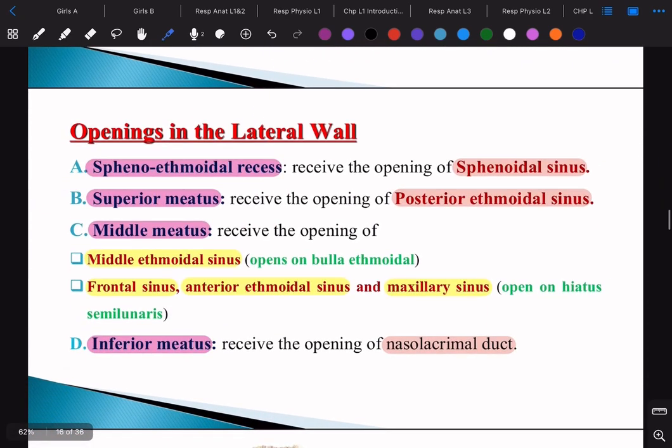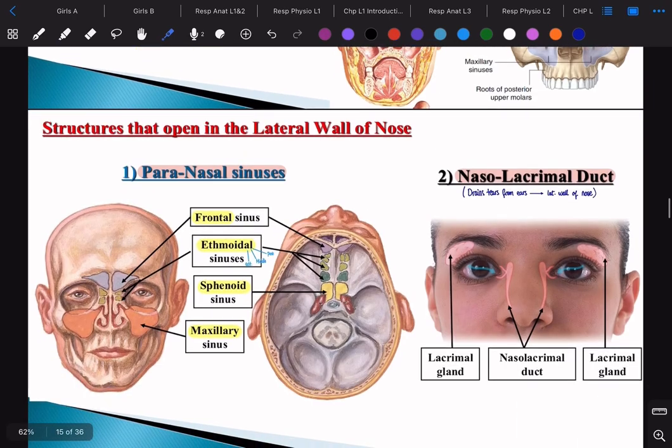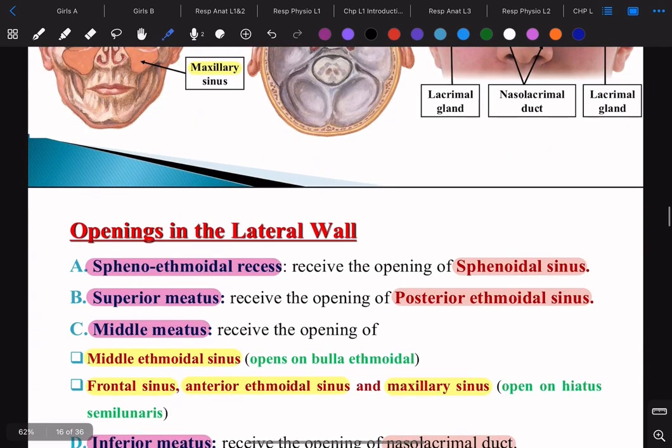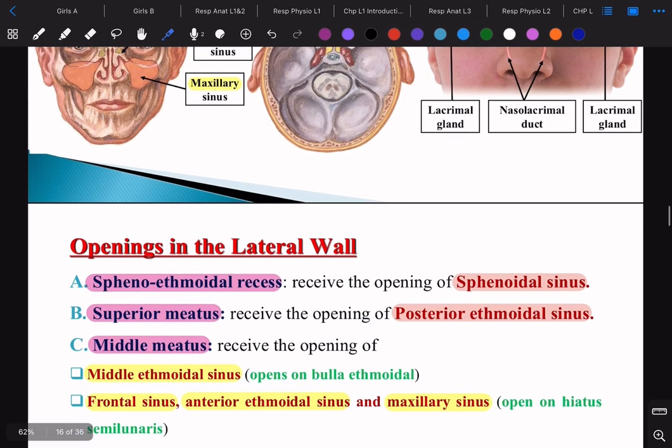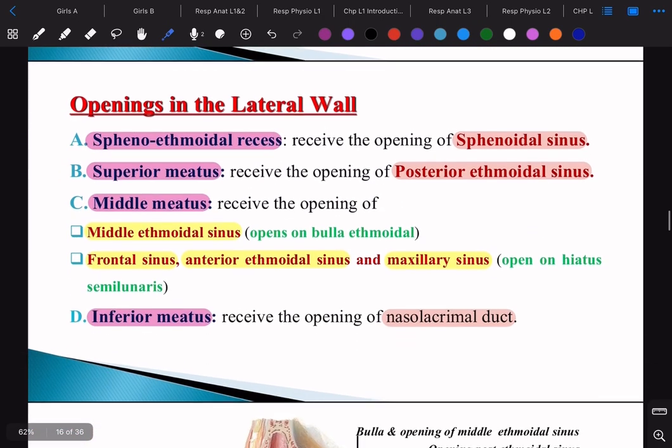Now let's see them. Remember the spaces we mentioned between the sink, mink, and ink, between the rooms? Right, we had spaces. So now we're going to see these things here, the sinuses and the nasolacrimal ducts, going into these spaces. So we need to know which duct or which sinus goes into which space. Okay, so we're going to see now.